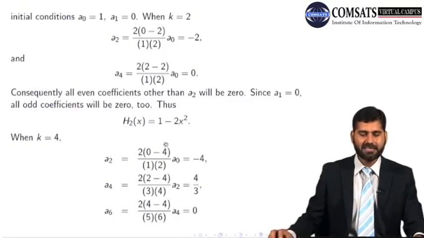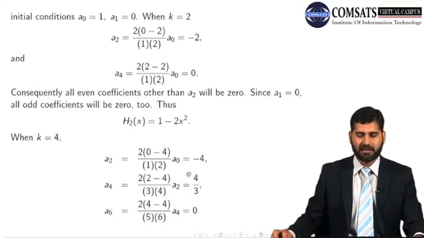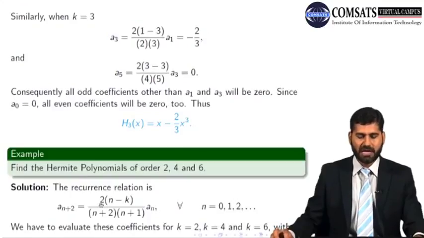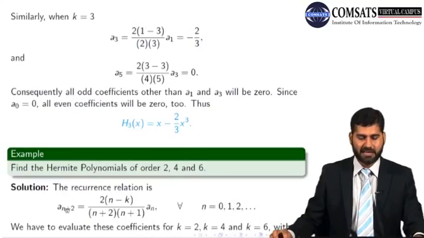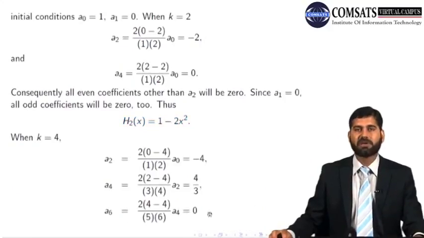All right. When k is equal to 4, my recurrence relation becomes 2 times (k minus n). So a2 will become 2 minus 4, a4 will become 4 minus 4, which is 0. So I will get a6 equal to 0. So n equal to 4 gives me 0, so a6 will become 0.